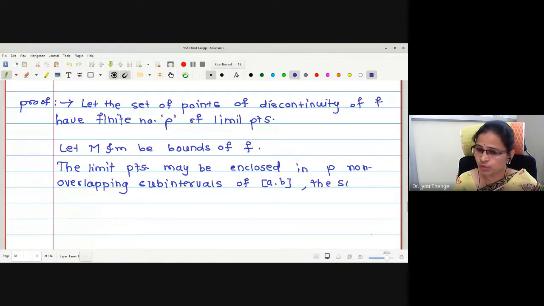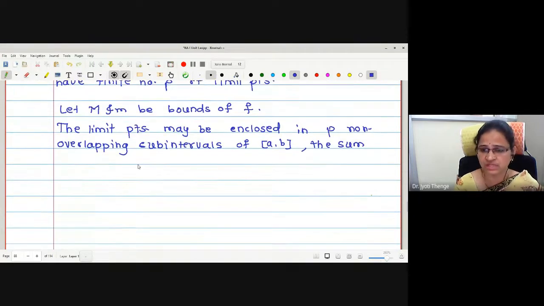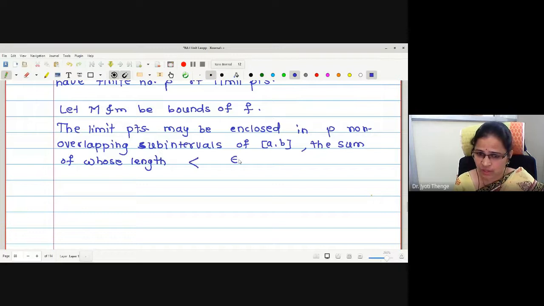Now what will we do? We will adjust the subintervals such that the length of the subinterval is less than epsilon. Can anyone guess? Because we have done the same in the previous theorem. The sum of whose lengths is less than epsilon upon 2 times (M minus m).